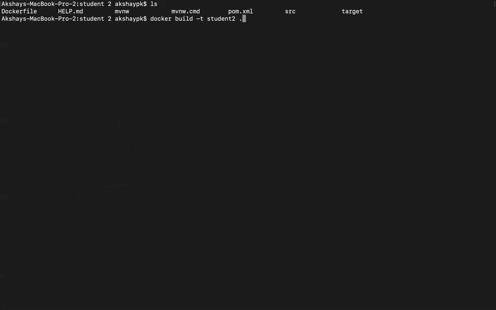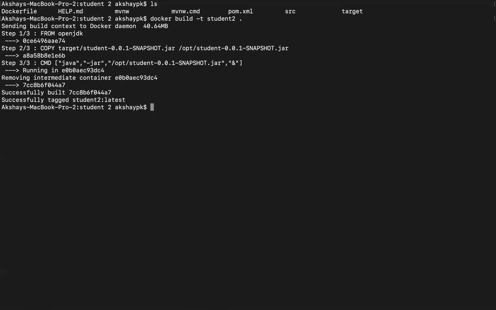So again, docker build -t for tagging it. Student2 is the image name, and dot is the current working directory where I have all of my files, including my Dockerfile. Right? So this time it's much faster because it used the OpenJDK from my local cache itself, and it directly went ahead and copied the jar file from my target directory to the container's directory, and then it automatically added this instruction, and it finally built the image and tagged it as student2:latest.